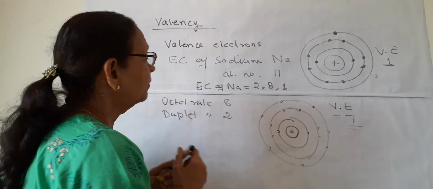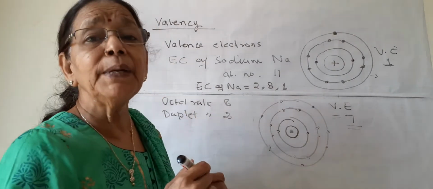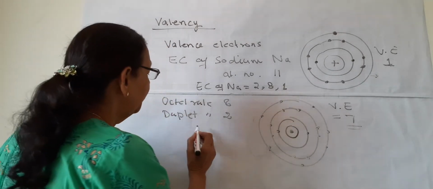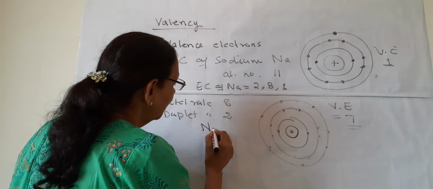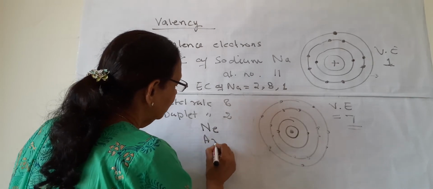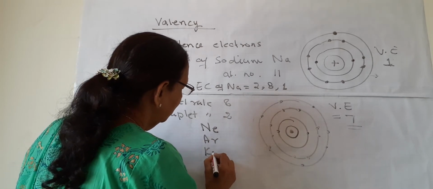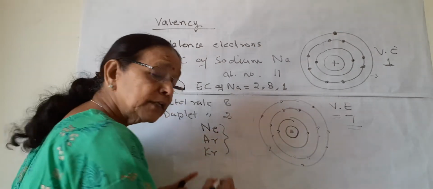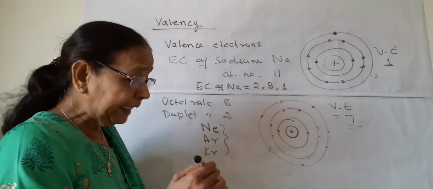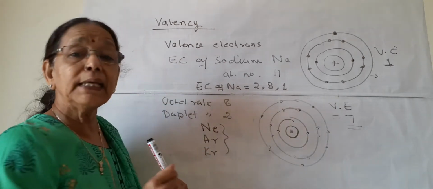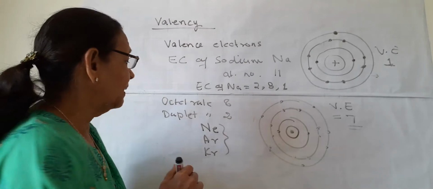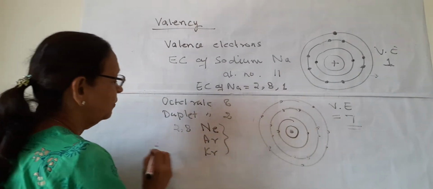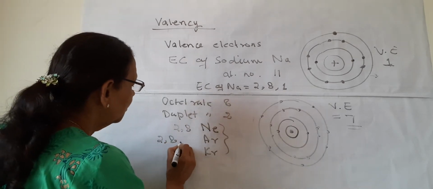So for the octet rule, we know some elements which have 8 in their outermost orbit, and they are neon, argon, krypton. So neon, argon, krypton, xenon and radon are the inert gases. These are known as inert gases or noble gases. For neon, the EC is 2, 8. For argon, it is 2, 8, 8.